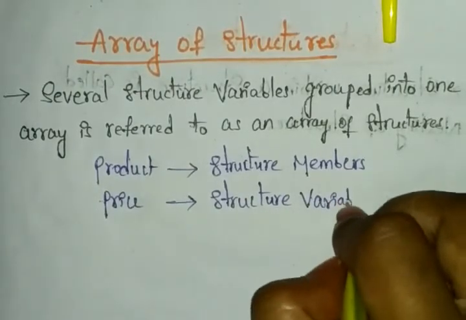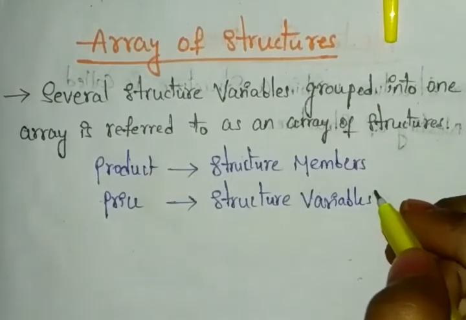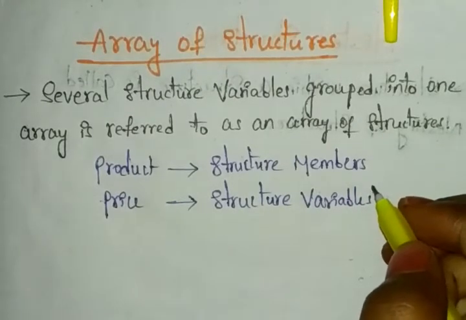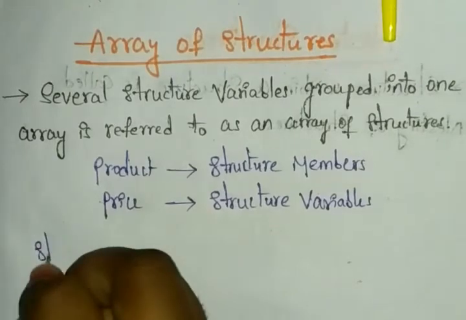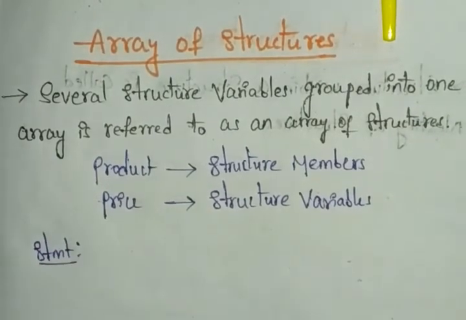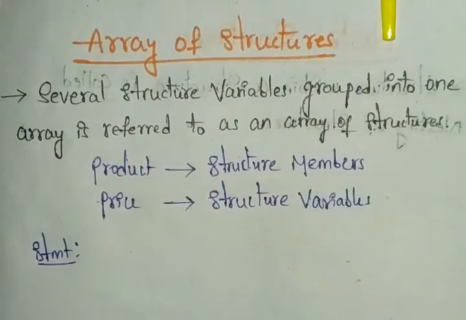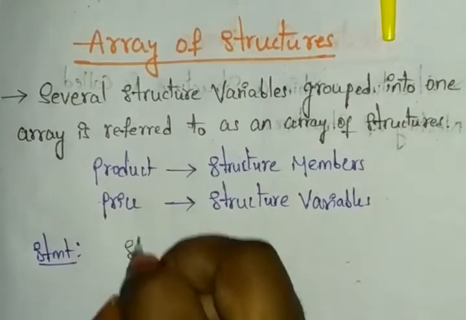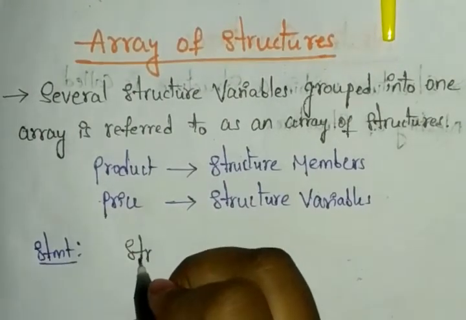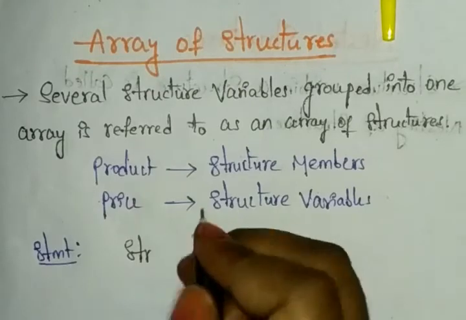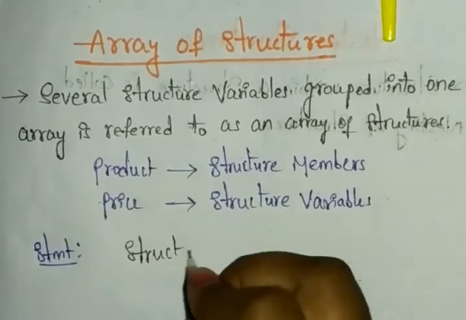We can write this in one statement format. Let's see here how we can write the statement for this. Let's see how it will look. Here the structure will have the keyword struct, right? You can write struct.